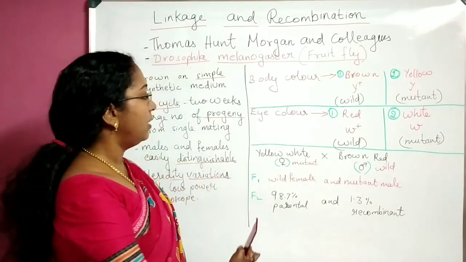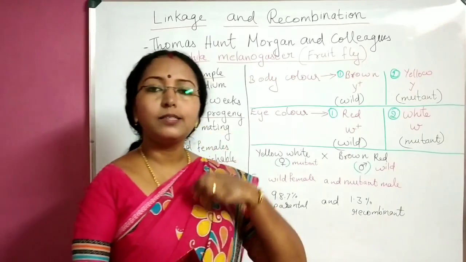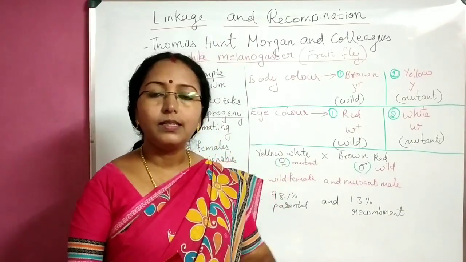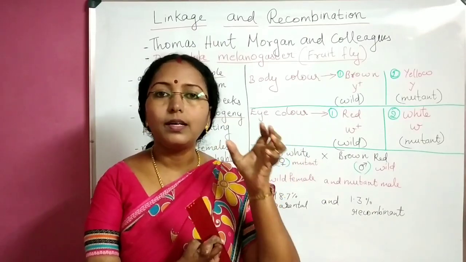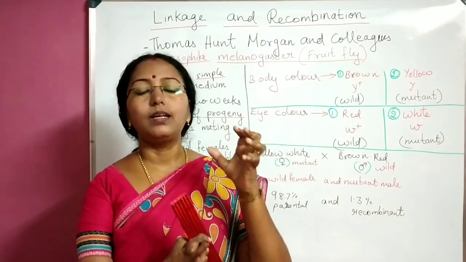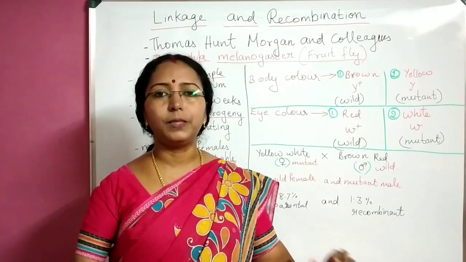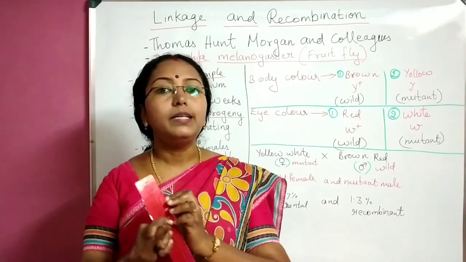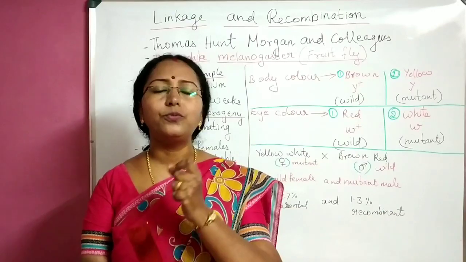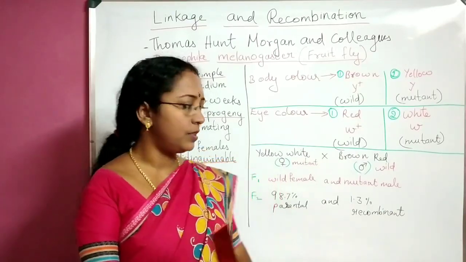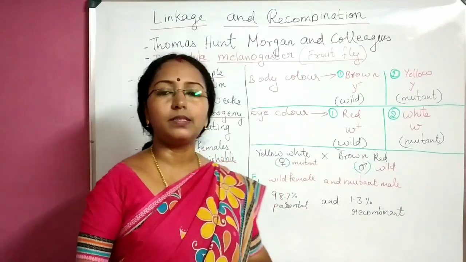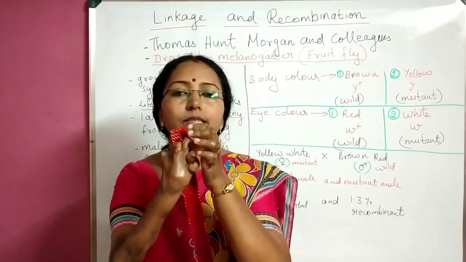Means whether males or females, they had yellow body, white eye color, brown body, red eye color. Majority of them. But there were a few, very less than 2%. That is 1.3%. They had a combination.